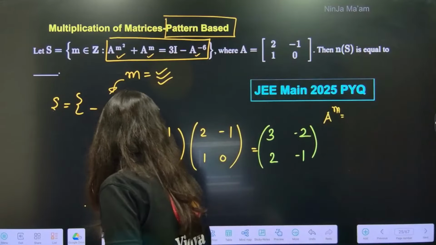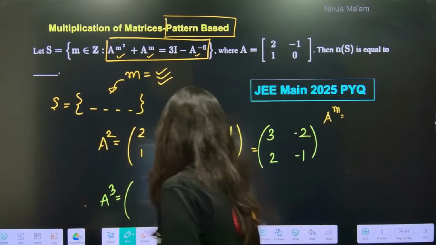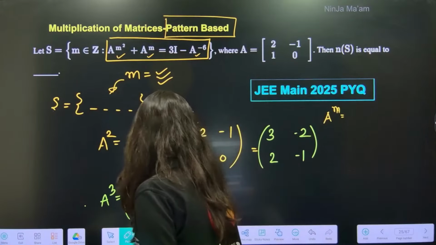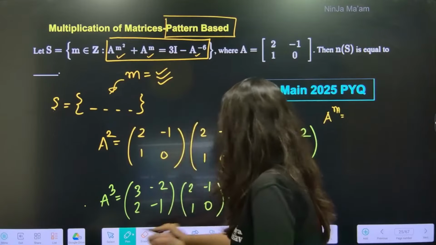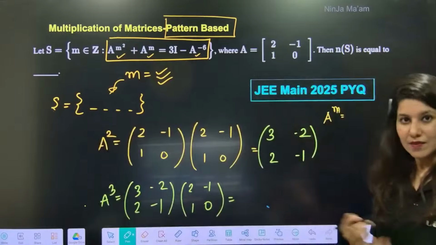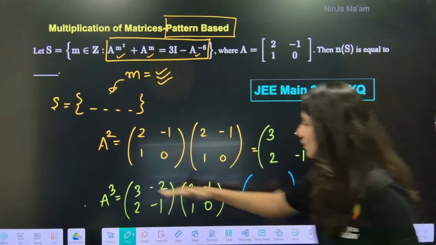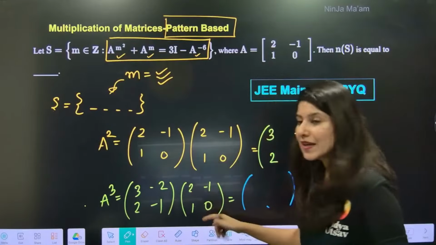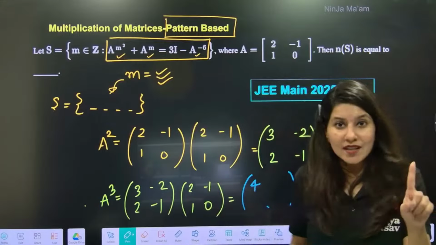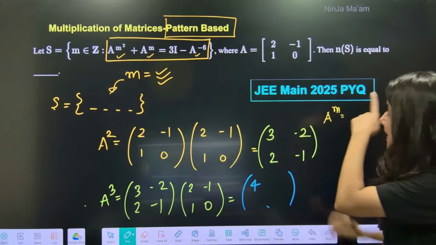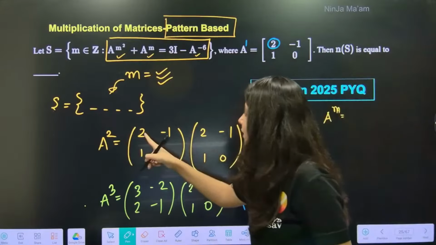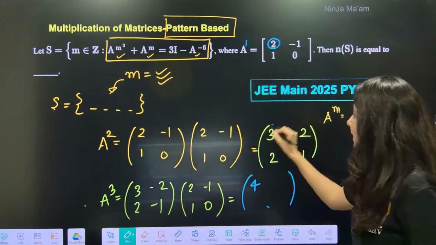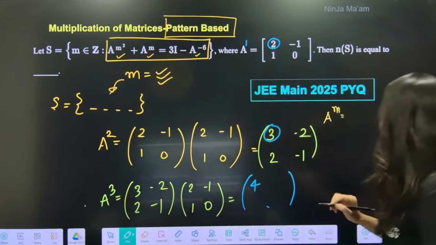Now let's talk about A cube also. Because right now A square will give you the clarity, but A cube will give you absolute clarity. So some patience you need to have. Everybody, A cube. Row 1, column 1, 3 2s are 6 minus 2, 4. Notice, start noticing. A power 1 is having 2, A power 2 is having 3, and A power 3 is having 4.